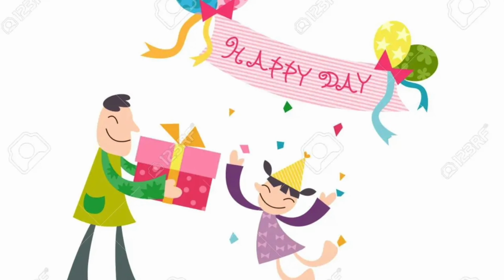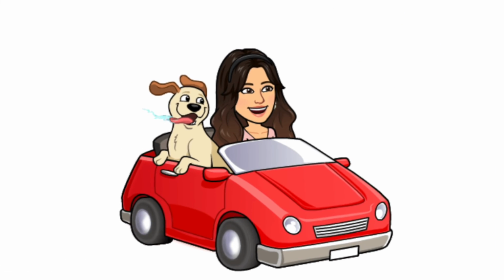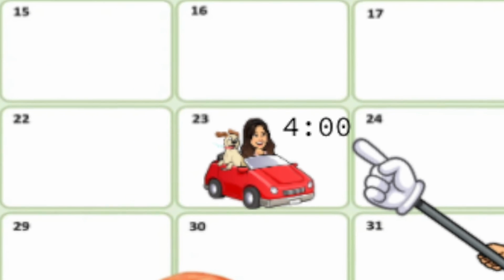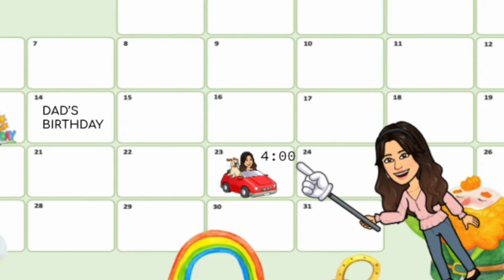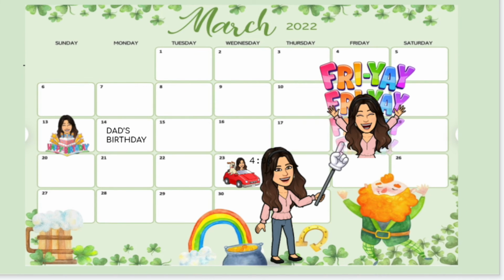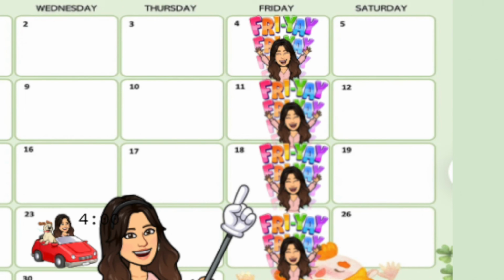Moving on from birthdays in March, I have to take my dog to the vet to get his shots. That will happen on Wednesday, the 23rd at 4 p.m. I like to put the time to be more exact. Another event for the month of March is Fun Fridays for my students. I like to write down what I am doing on Fun Fridays for my students. Now, I see that there are 4 Fridays in the month of March, so I will have to put down Fun Friday for every single Friday that is shown.